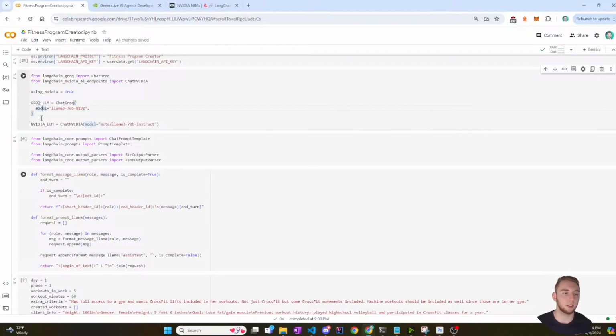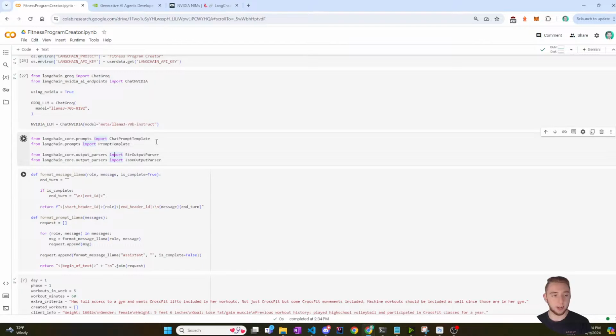But as I'm testing things, I don't really know how quickly the free credits that NVIDIA gives you go. So if I'm doing a ton of stress testing or just iterating a lot, I want to use Groq just to make sure that I'm safe there. And it's also kind of cool anyway to be able to have these two different models and flip a switch for the whole application to use one or the other. So that is why I'm doing that.